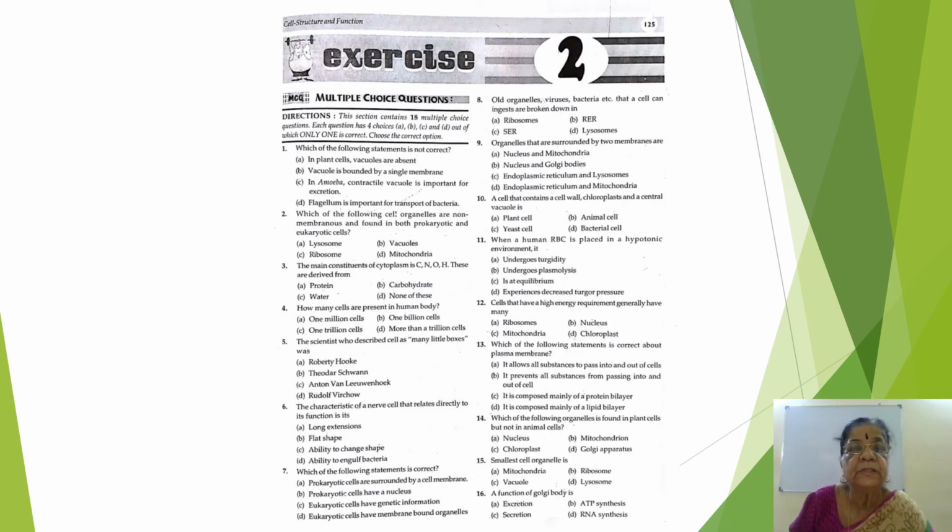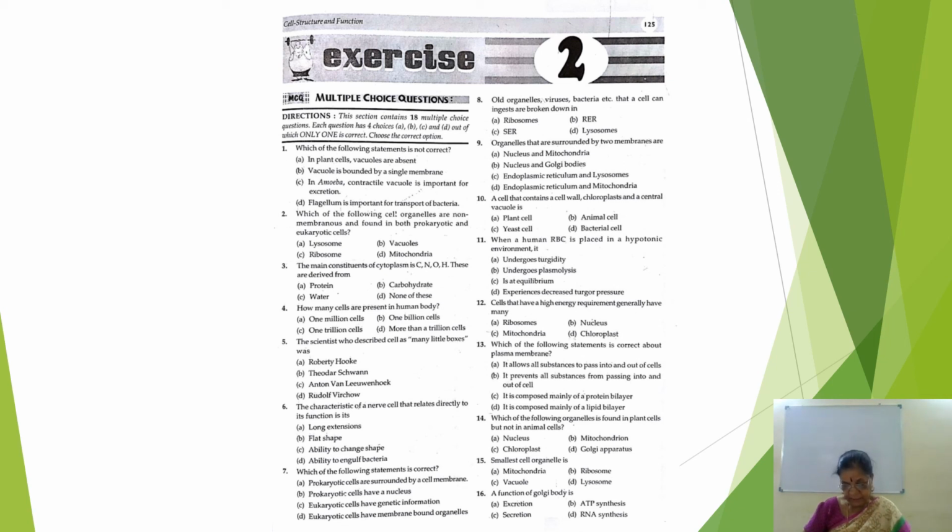Okay, similarly this is the multiple choice question. Don't study it slowly; I will just tell the answers and you note them down quickly. First option, in plant cells vacuoles are absent: A. Second, C option, ribosome. Third, C option, water. Fourth, how many cells are present in the human body? More than a trillion cells. Then fifth answer, Robert Hooke described the cell.